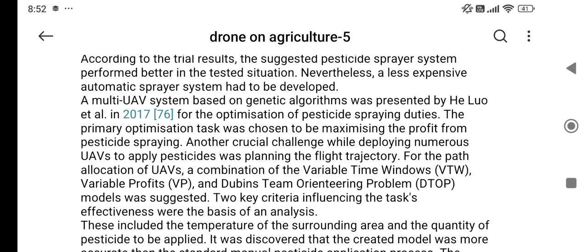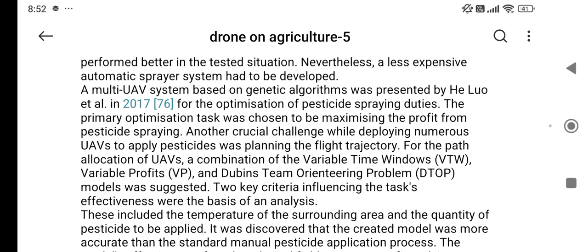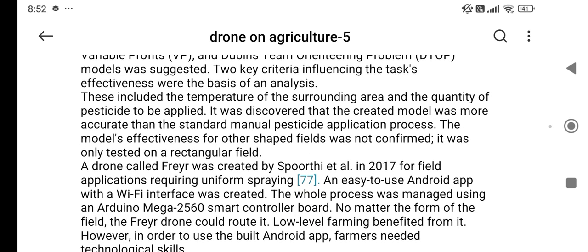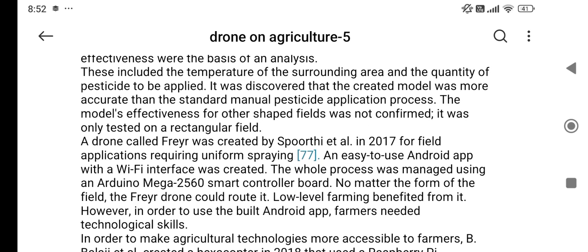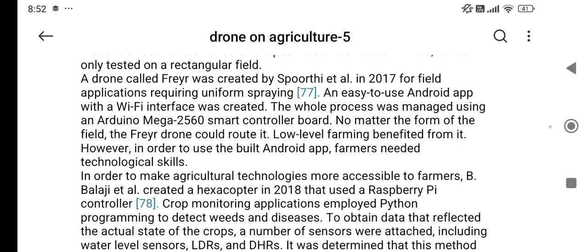In 2017, a multi-UAV system based on a genetic algorithm was presented by Helio for the optimization of pesticide spraying duties. These included the temperature of the surrounding area and the quality of the pesticides to be applied. In 2017, a drone called Freyr was created by Sporty for field applications requiring uniform spraying.